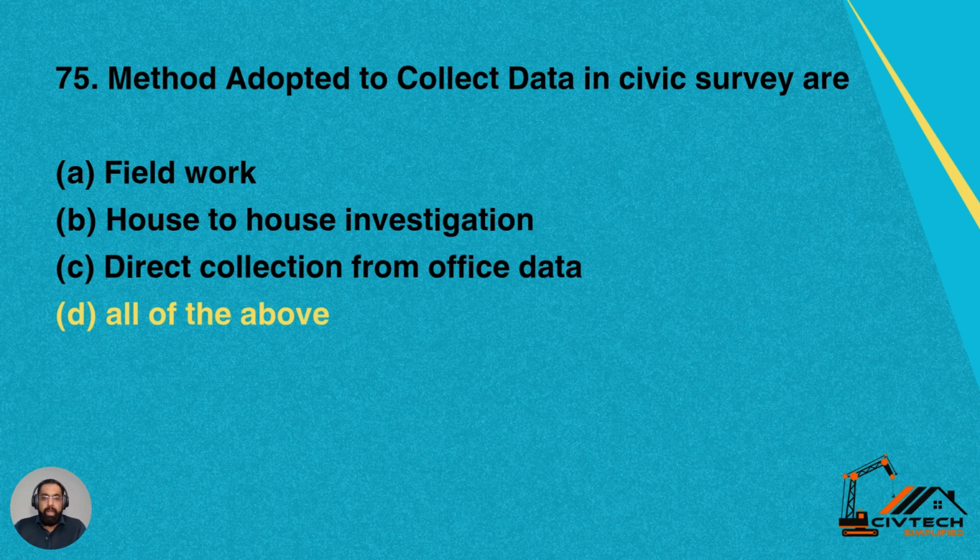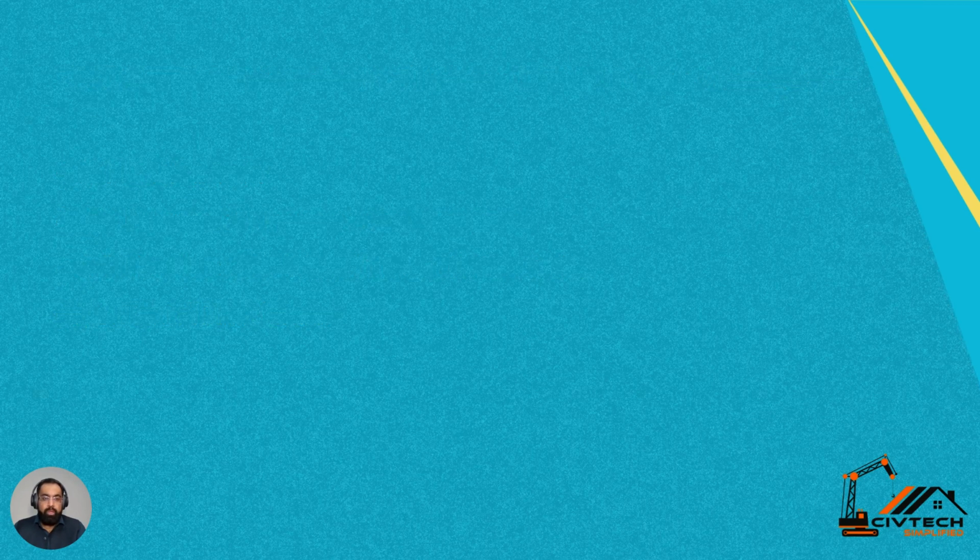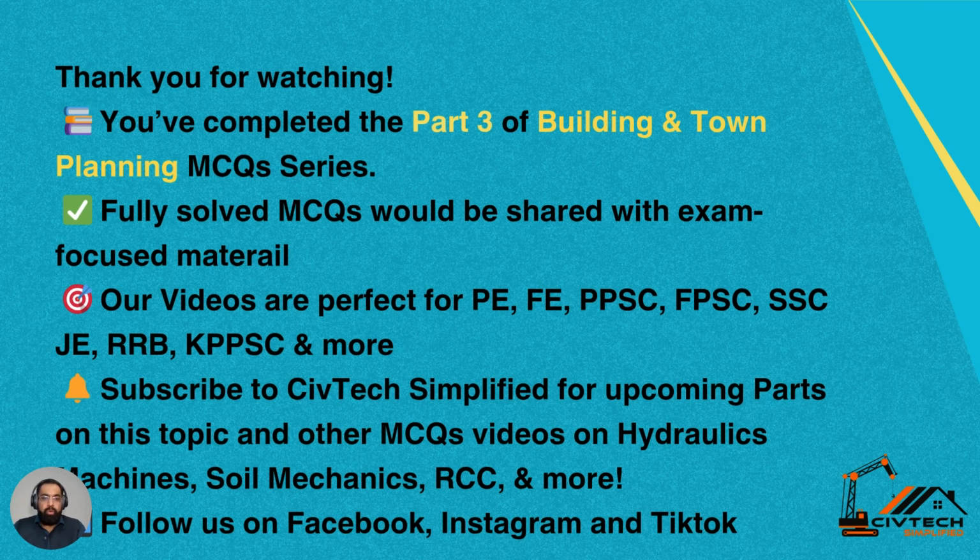Then last question for today, 75. Method adopted to collect data in civic survey is number A, fieldwork, number B, house to house investigation, C, direct collection from office data, D, all of the above. So all these are the tools which are used to collect the data during civic survey. We do field work, household survey, and direct data collection from the various offices. So all of the above is correct, which is option D.